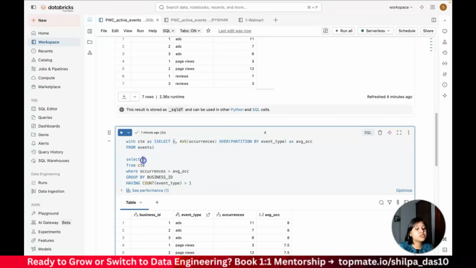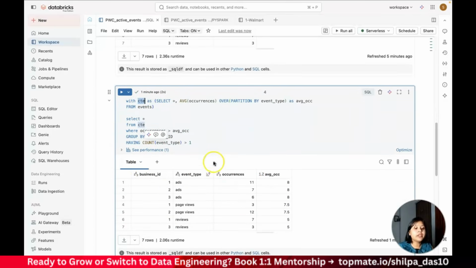I cannot use star here. Why? Because I'm using a group by just my business ID. But I have multiple columns in my CTE, right? How many columns are there? There are total 4 columns. So if I have to group it by business ID, I need to select the business ID and also whatever aggregation I'm doing. Let's say if I'm doing it on the event type, I can just do a count of event type. So let me show you this.